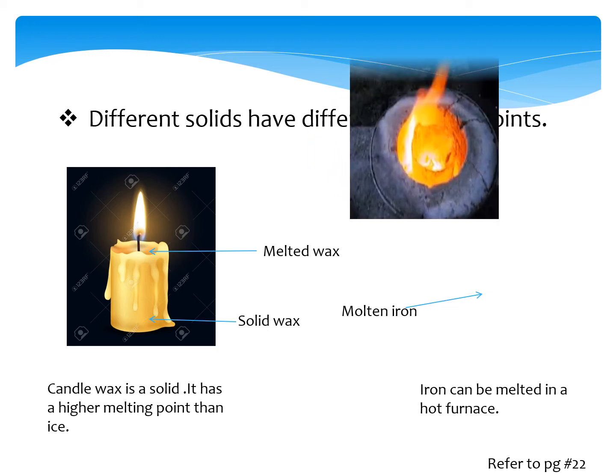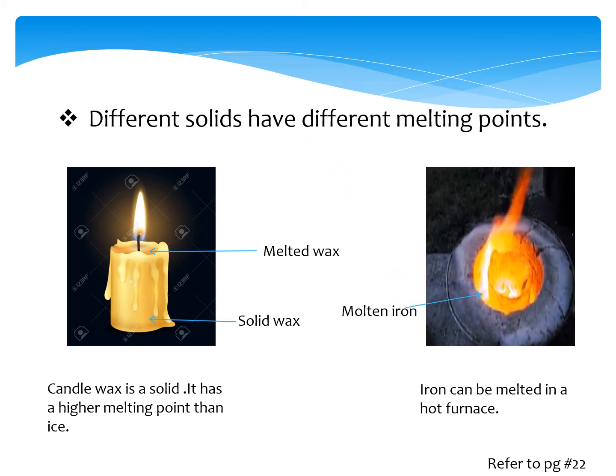Now the second example is the molten iron. The molten iron has a very high temperature. You cannot see these examples in our daily life because it needs a higher temperature. There is the third example of molten rocks. For that you have to refer to page number 22 for that information.